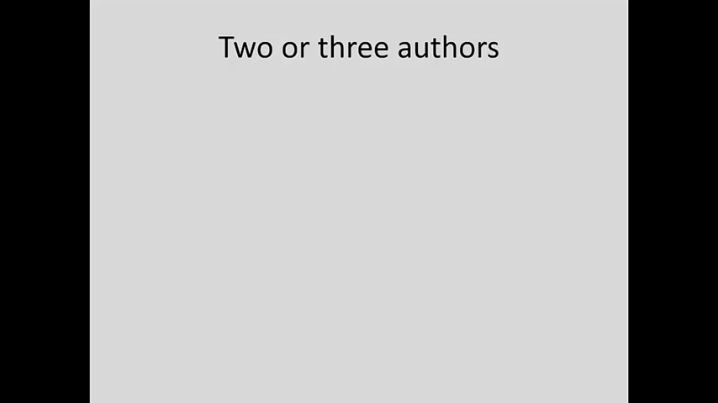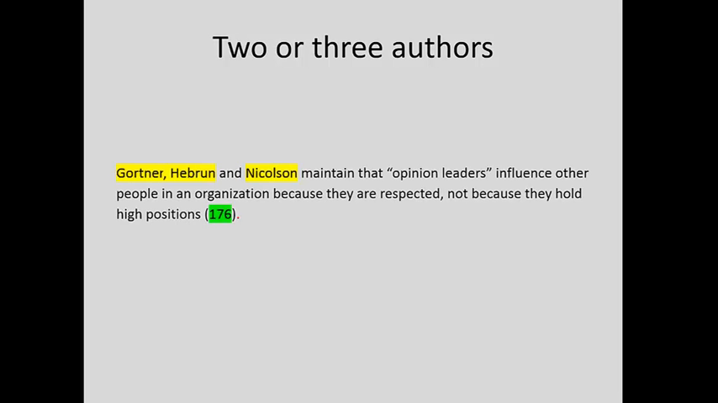Here's an example with 2 or 3 authors. Gortner, Hebron, and Nicholson maintain that opinion leaders influence other people in an organization because they are respected, not because they hold high positions. So you can see that the 3 authors' last names are right there in the signal phrase. And again, we have the page number in the parentheses. And yes, there is the period outside the parenthesis.